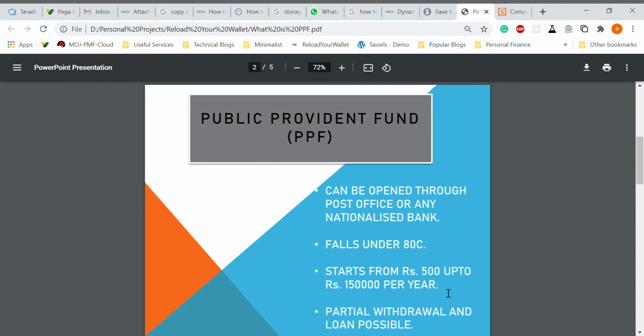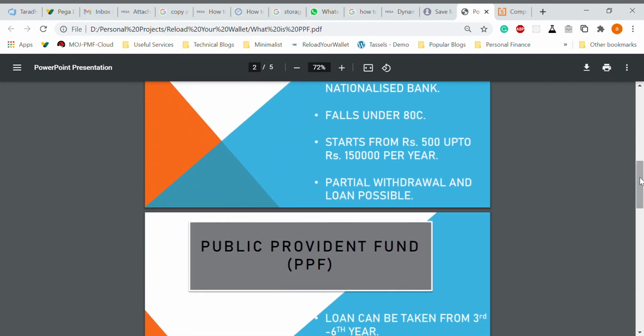Only one person can open only one PPF account. You'll get an account number. It's only for one person, one account. Second thing is NRI people cannot open this account. It's only for Indian citizens. If you opened it before you became NRI, it can be continued, but if you're NRI now, you cannot open it. The minimum investment is 500 per year, and you can put up to 1,50,000, which is the limit for 80C also.